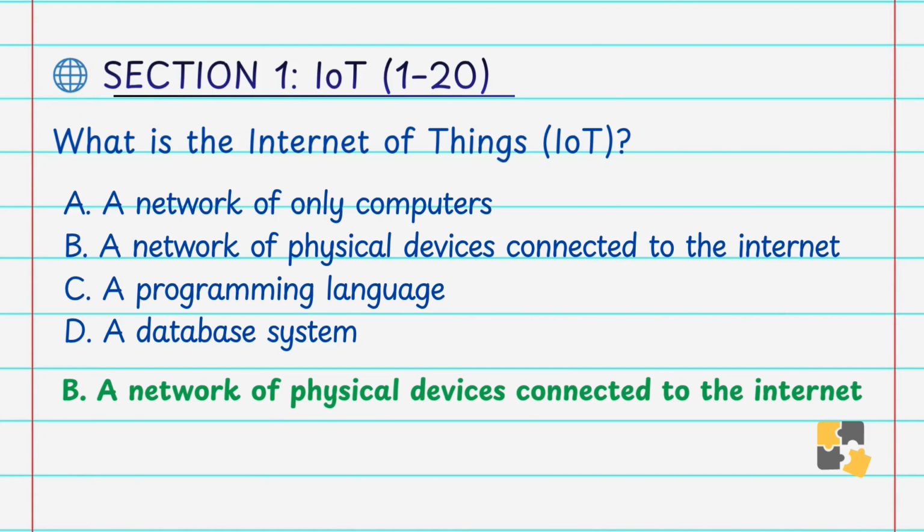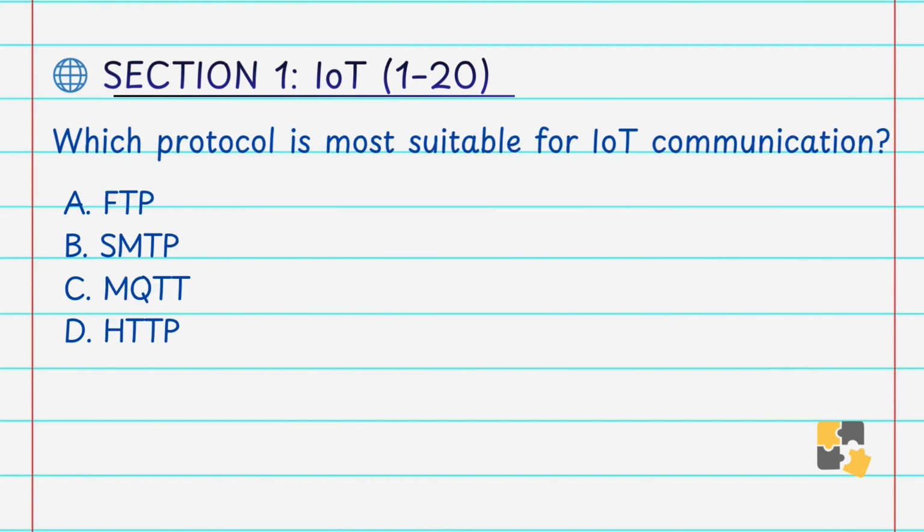The Internet of Things, that is the IoT, refers to a system where physical devices such as sensors, smart appliances, vehicles, and wearables are connected to the Internet. These devices can collect, transmit, and exchange data automatically without human intervention. IoT plays a crucial role in automation, smart homes, healthcare, and industrial applications. That's why our answer is B, a network of physical devices connected to the Internet.